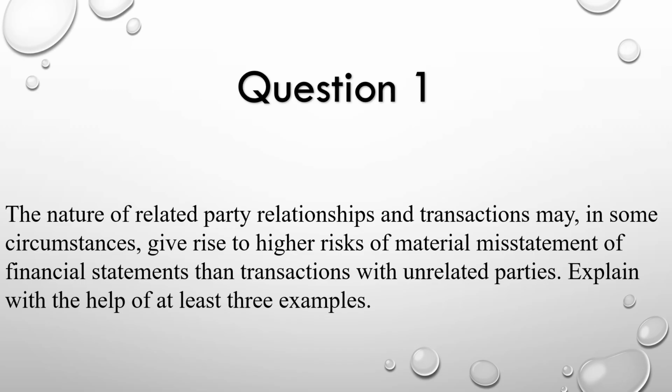Question number 1: The nature of related party relationships and transactions may in circumstances give rise to higher risks of material misstatement of financial statements than transactions with unrelated parties. Explain with the help of at least 3 examples.